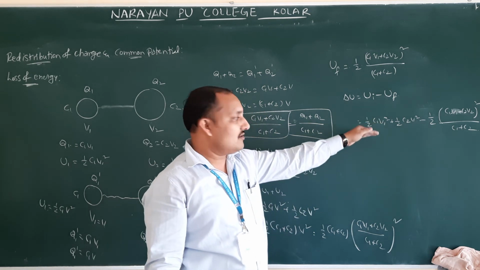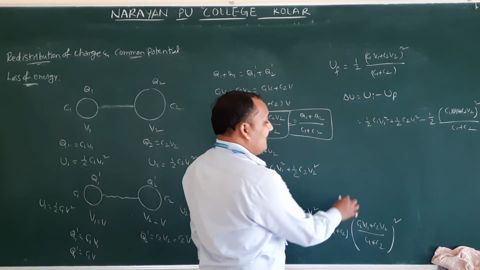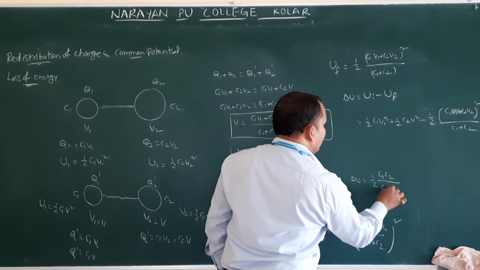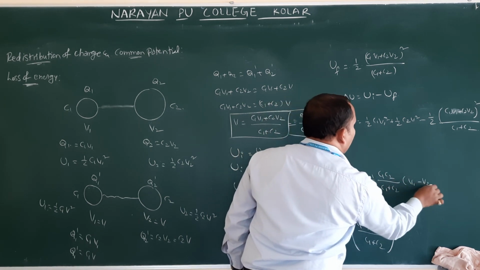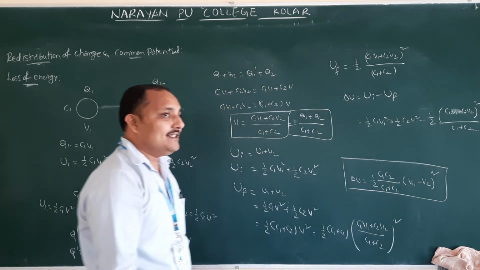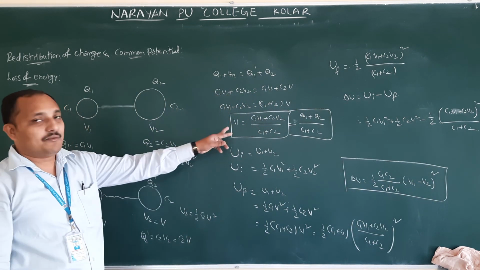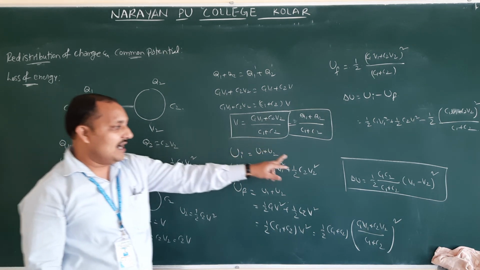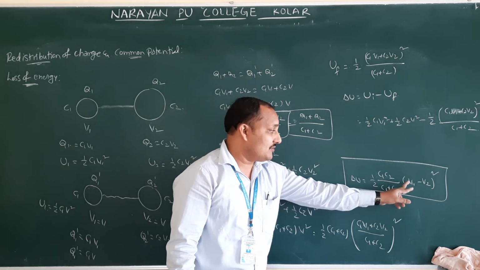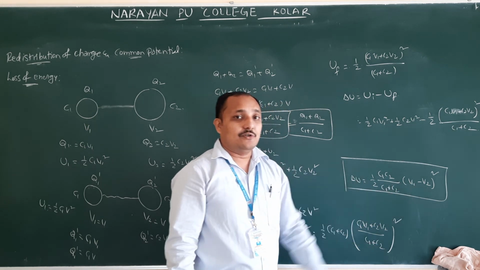I am not doing all those. You can calculate and find the final equation I am writing here: C1 C2 by C1 plus C2 into V1 minus V2 whole square. This formula you should get. So in this you should remember this common potential equation and this loss of energy equation: C1 C2 by C1 plus C2 into V1 minus V2 whole square.